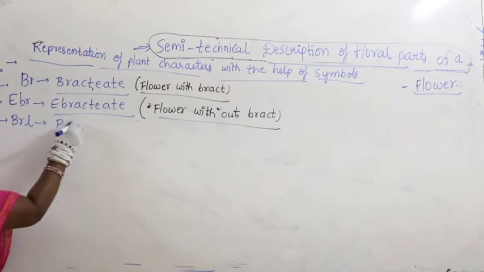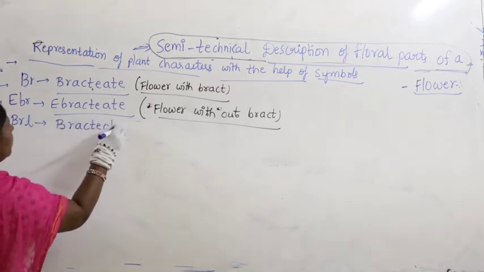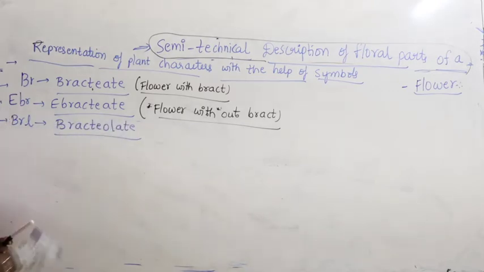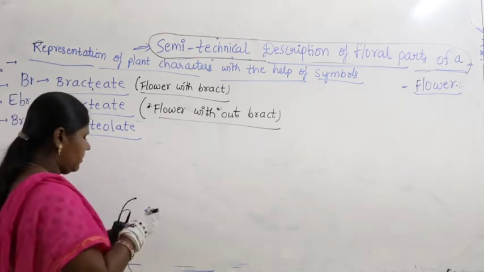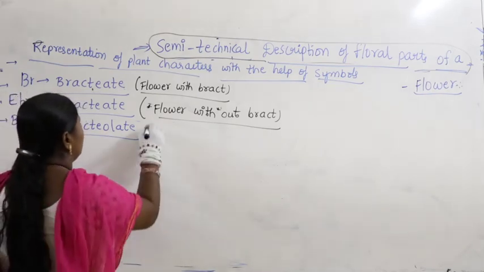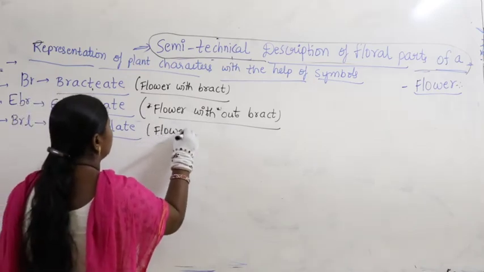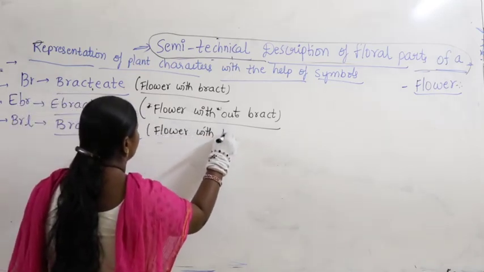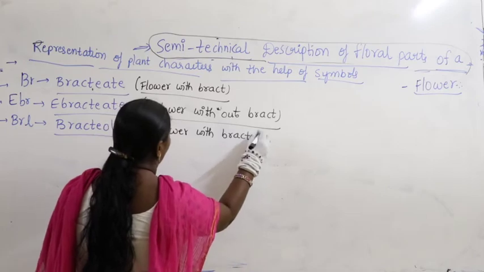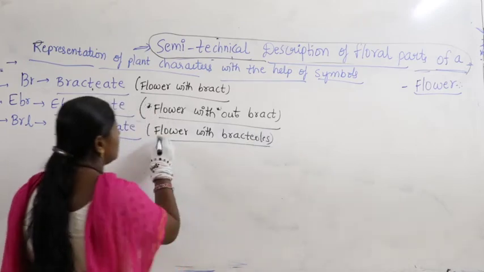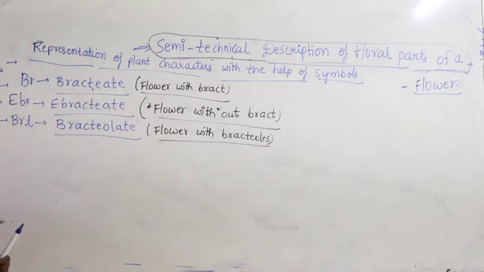BRL, meaning bracteolate. Bracteolate means flower with bracteoles. Bracteoles means some small leaf-like structures, extended structures of bracts.